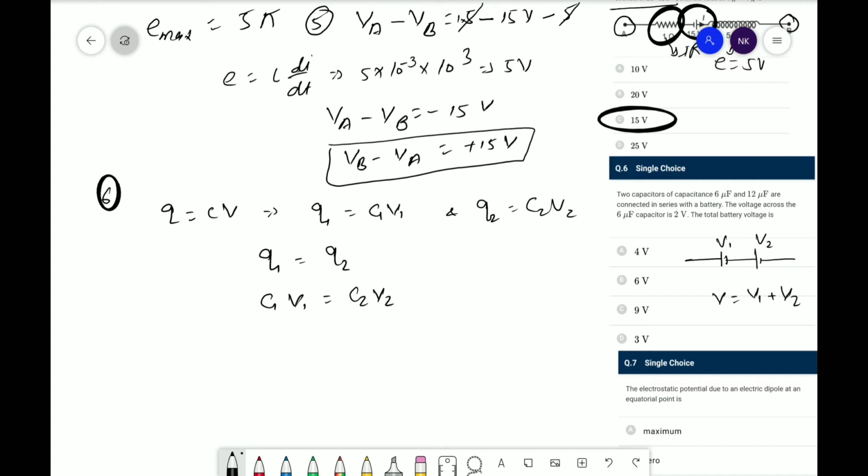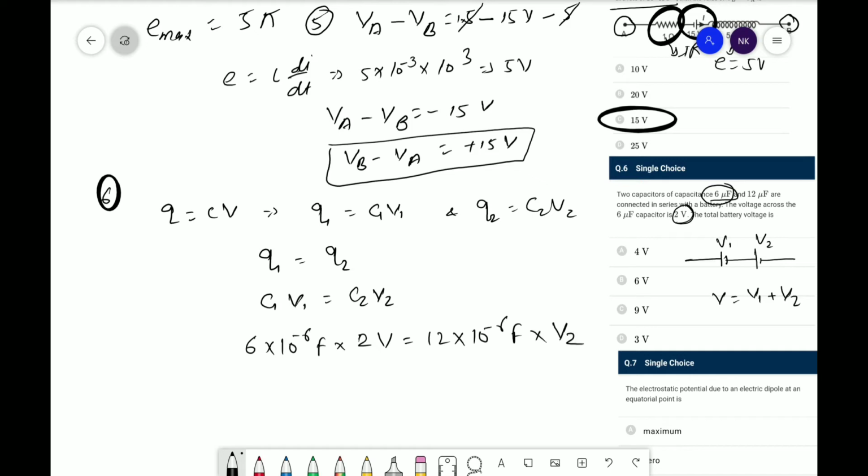Okay, now what is given: the two capacitors, the first one is 6 into 10 to the power minus 6 farad, with a voltage of 2 volt. So 6 into 10 to the power minus 6 farad into 2 volt is equal to C2, which is given as 12 into 10 to the power minus 6 farad, into V2.